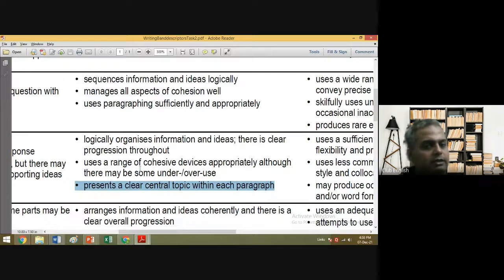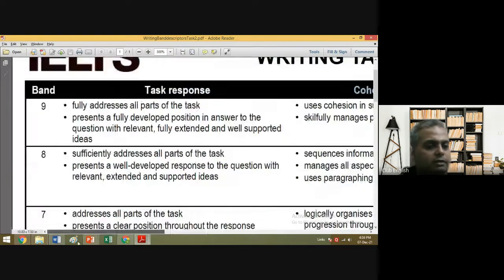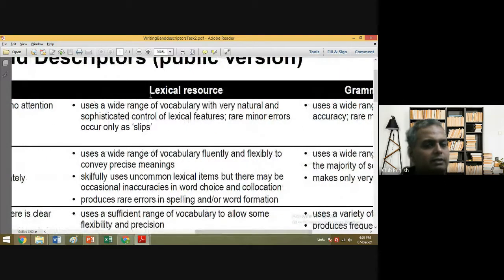If you achieve these things, then you'll get another 25% of the marks, that is in cohesion and coherence. Suppose you get 8 marks in the first one and 8 marks in the second one. So it is 8 and 8. They'll average it out later on. Now, the next thing is lexical resource.